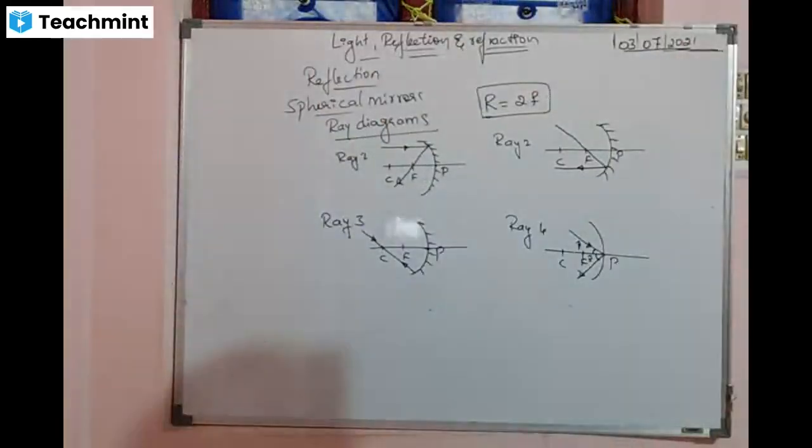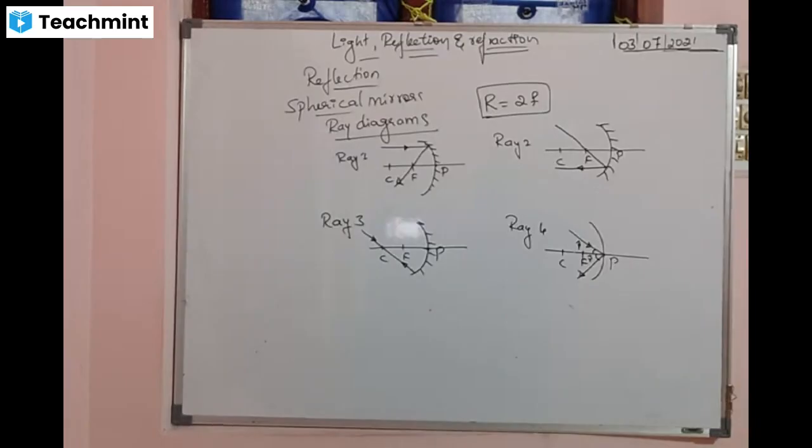Ray number 1, which is parallel before the reflection. Ray number 2, passing through principal focus, parallel after reflection. Ray number 3, passing through the center of curvature and retracing its path. ಬಂದ ದಾರಿಗೆ ಸುಂಕ ಇಲ್ಲ ಅಂತ ಸೇಮ್ ಹಾದಿಗೆ ಬಂದ್ರಂತಾರಲ್ಲ ಹಂಗೆ.